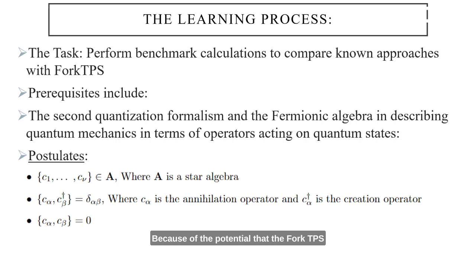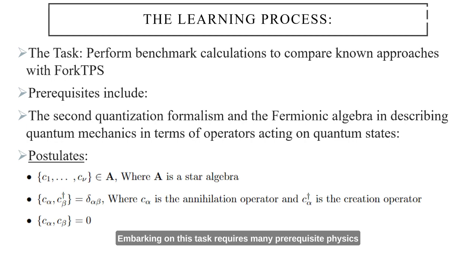Because of the potential that the ForkTPS code presents, the opportunity arises to combine the ForkTPS code with the GGA. Then we would reduce the computational cost of calculating the ground state of the embedding Hamiltonians for the GGA method, thereby increasing its efficiency. Before we proceed with combining the two, it is necessary to check its capabilities against other known methods to make a real assessment of its potential. Hence, the task of this project became to perform benchmark calculations comparing the accuracy and efficiency with previously established methods like Quanti, that is based on a brute force method of exact diagonalization.